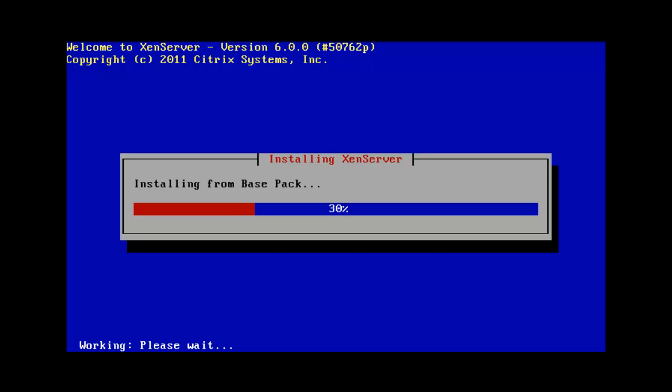And as this installs, this video was meant to show just the very basics of an automated installation. There are a couple more options available from Citrix to be able to configure an automated installation. Things like host name, IP address, name server, NTP server. All of the prompts that appear in the manual install can be configured during the automated install.